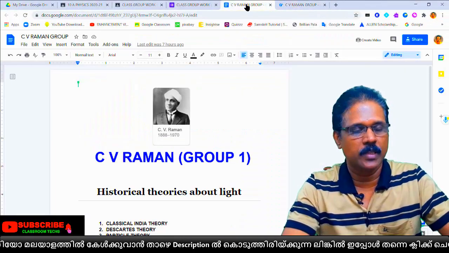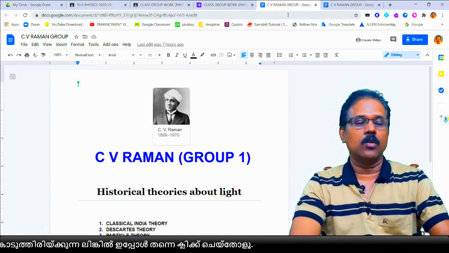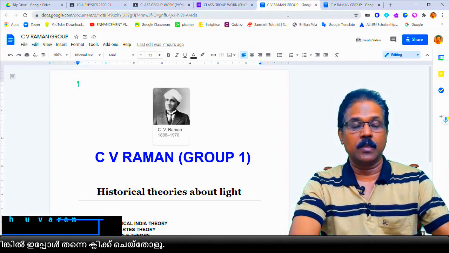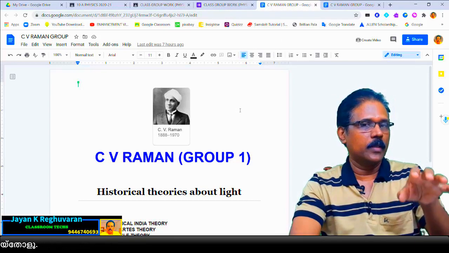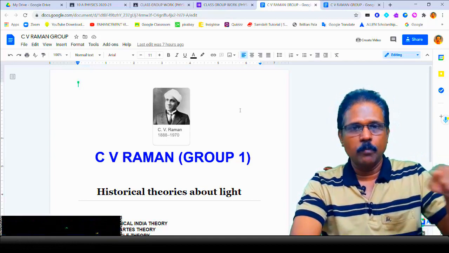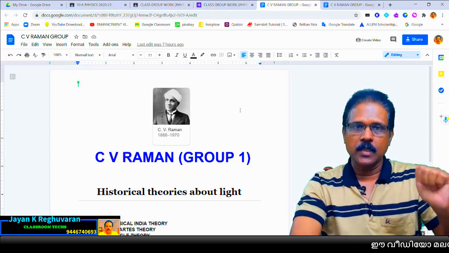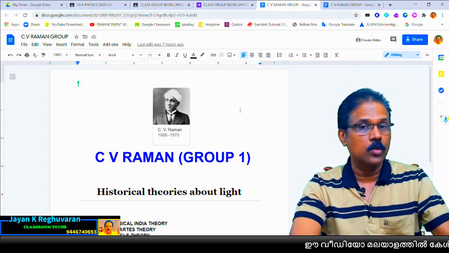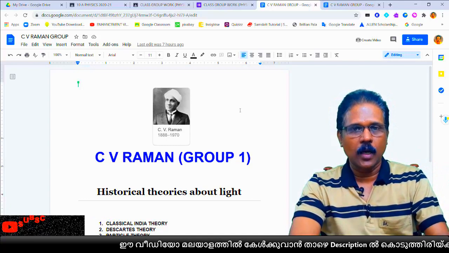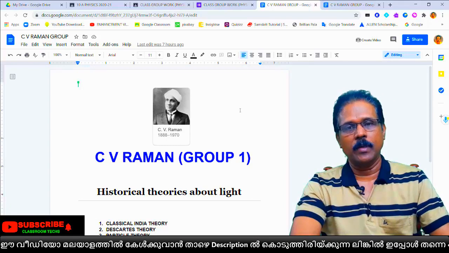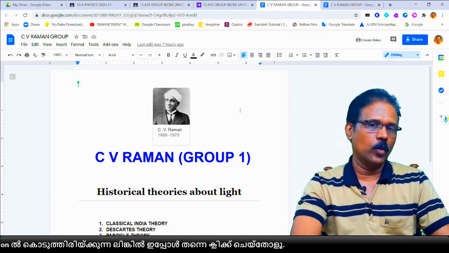opened the same sheet. Whatever she is doing here, the other children can also see. Other children means in that group only. The other group children will open their own page. Whoever is opening that page, those children can see each other. Whoever opens this CV Raman group page can see whatever they are doing in the page.